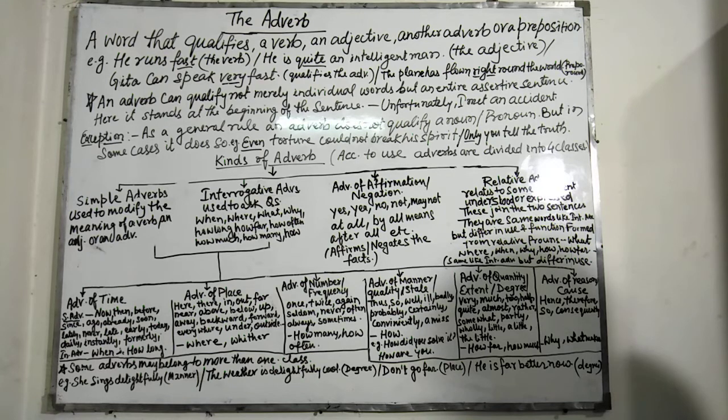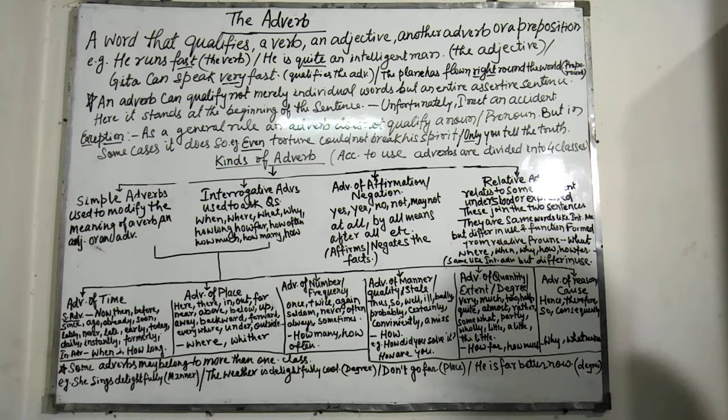An adverb of negation is an adverb that negates a statement or fact. Yes or no are pro-sentence or substitute adverbs. Did he come? Yes, he did come. Instead of he did come, we can say simply yes. Did he come? No. Instead of he did not come, we can say simply no.